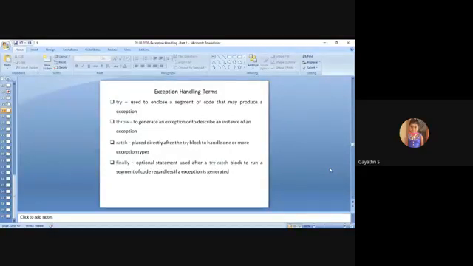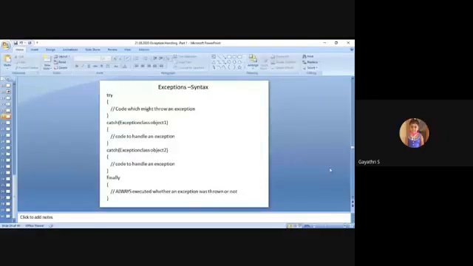See the next syntax. This is try. Try means the code which might throw an exception. If any part of code might throw an exception, that code should be included in the try. After the closing brace of try, the catch block should be placed.